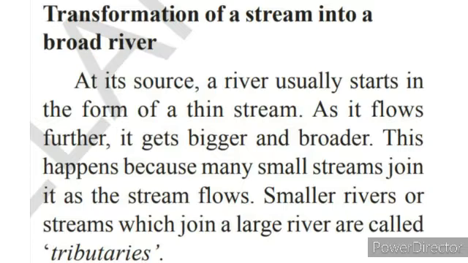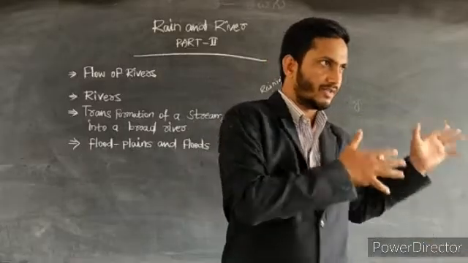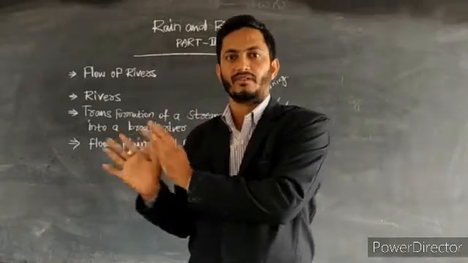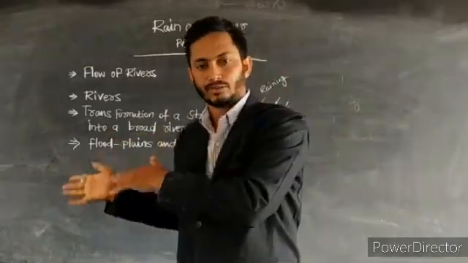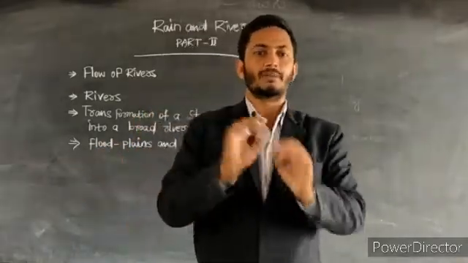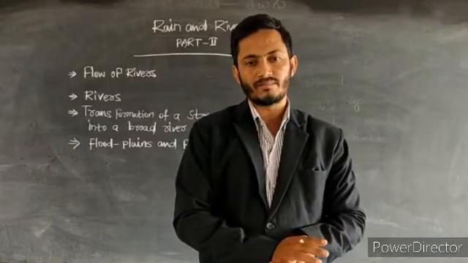As it flows further, it gets bigger and broader, and this happens because many small streams join. As the stream flows, smaller rivers or streams which join a large river are called tributaries. See, the water which is going and joining through the drainages into the village tank, from the village tank it is going and joining into the dams, from the dams it is going and joining into a stream, that is called here a tributary. What is called a tributary?